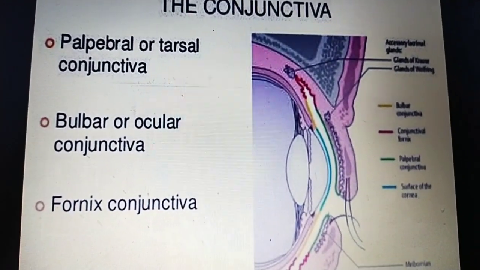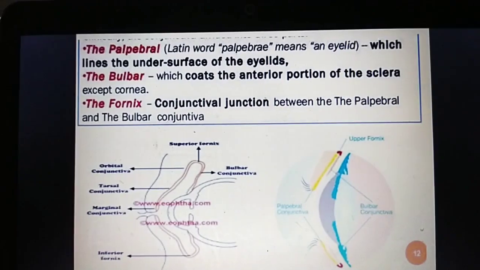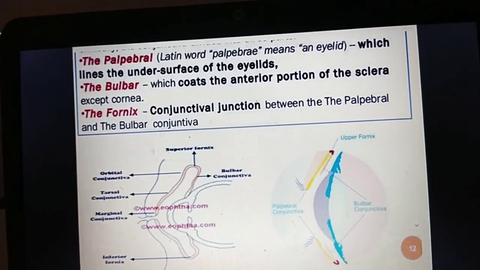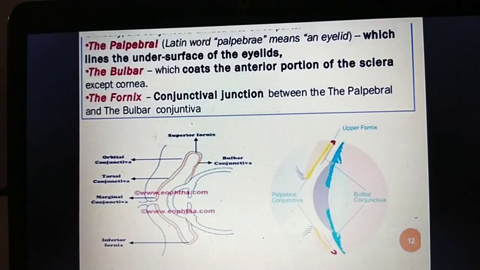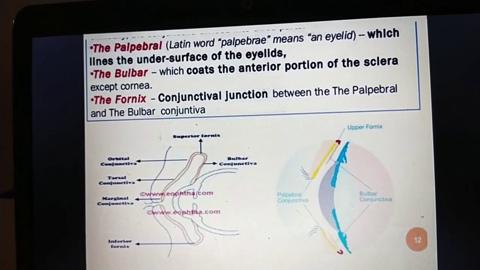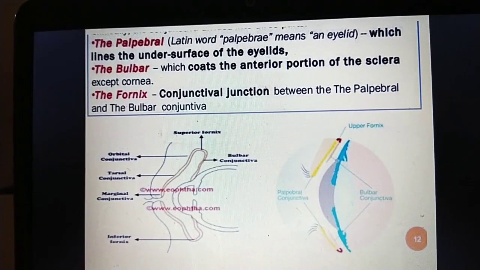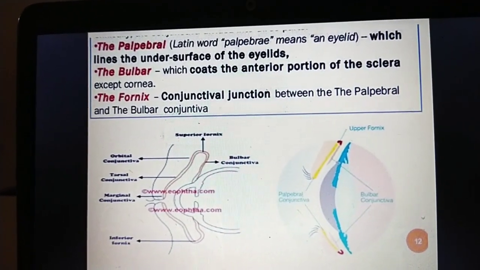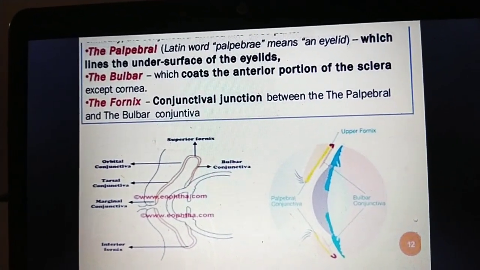You can go to the next slide. Okay, the palpebral conjunctiva. Palpebral comes from the Latin word palpebri, meaning eyelid. It lies on the under surface of the eyelid.